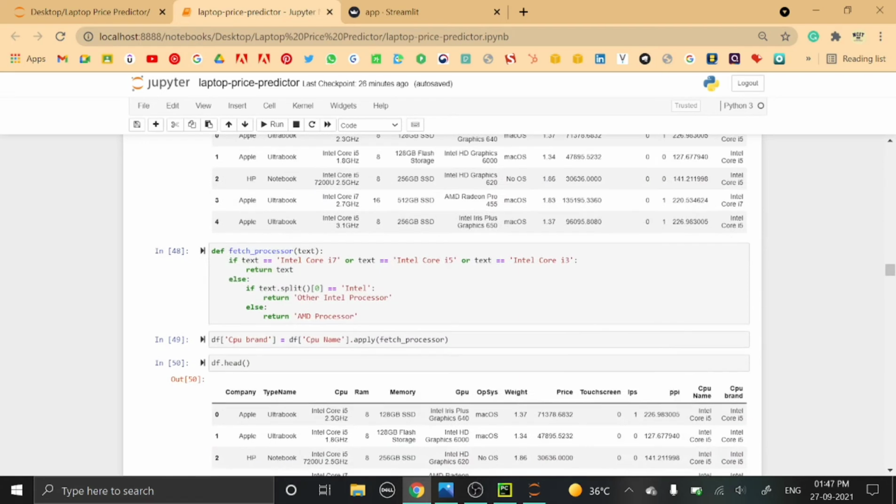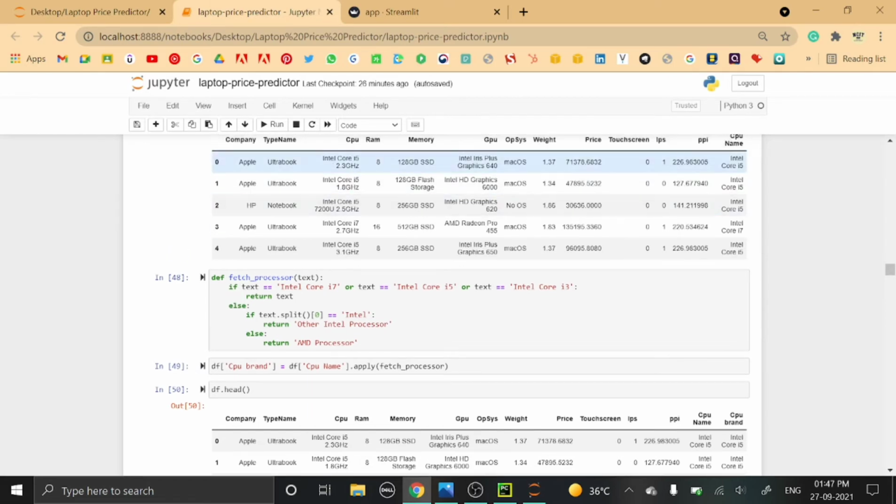Next, the fetch function is defined over here. This text is nothing but the CPU name. If the CPU name is exactly equal to Intel Core i7, Intel Core i5 or Intel Core i3, then it will return that text only.